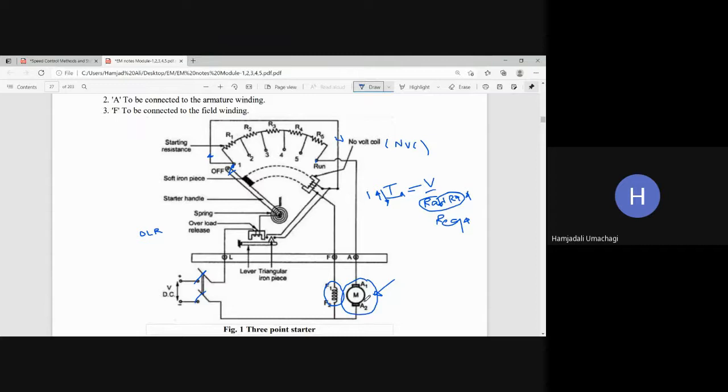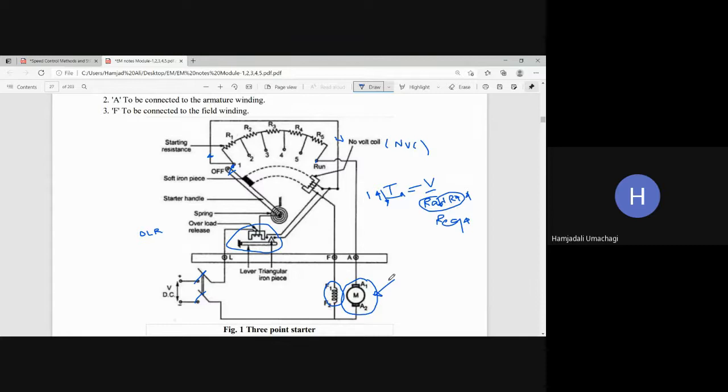Yes or no? So in order to avoid the motor operating under overloading condition, this is a safety device. Suppose during normal loading condition, the current it is drawing is sufficient for this electromagnet to get electromagnetized, and it will be balanced against the gravitational force of this lever.